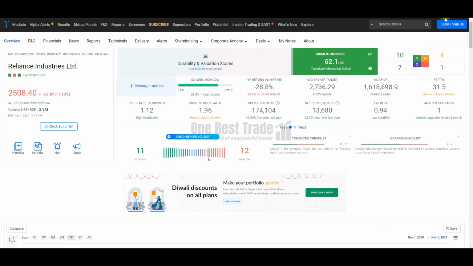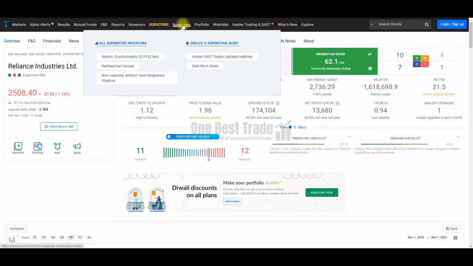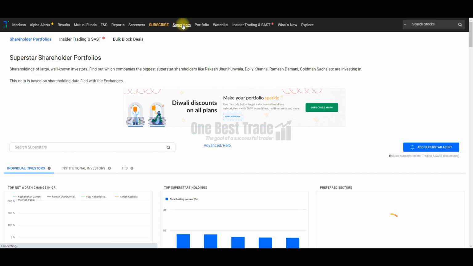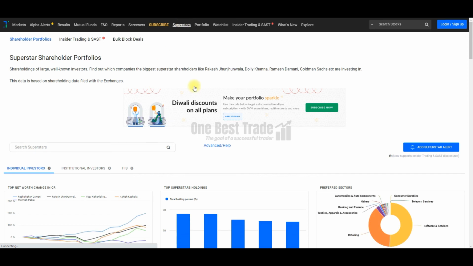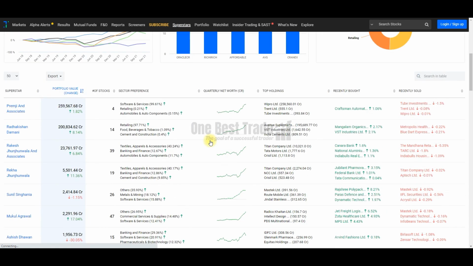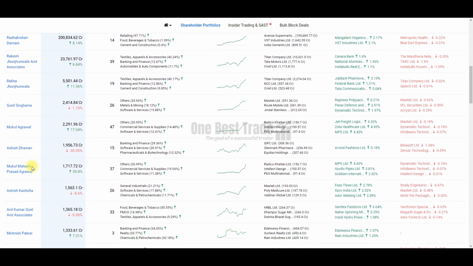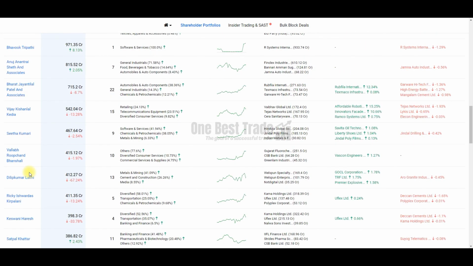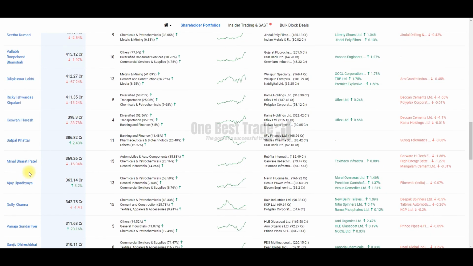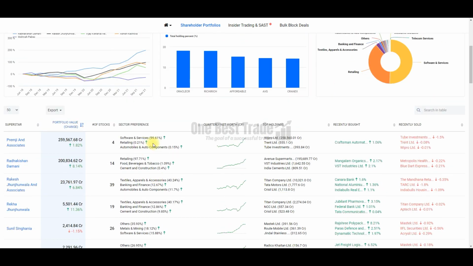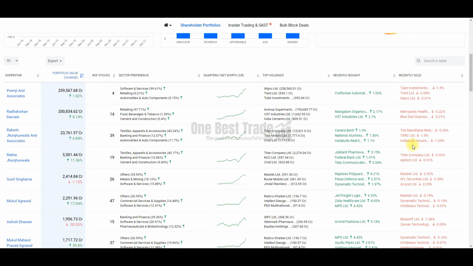One of the best and also unique features in this website is Superstars. In this tab you can find the portfolios of famous investors in India. All you need to do is just double click it. You can find the portfolios of famous investors like Rakesh Jhunjhunwala, Sunil Singhania, Mukul Agrawal, Ashish Dhawan and Dolly Khanna, and also Porinju Veliyath, Vijay Kedia and many more. Here you can see their sector preferences, their largest holdings, recently bought stocks and also recently sold stocks you can find here.